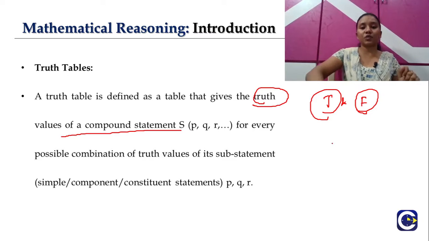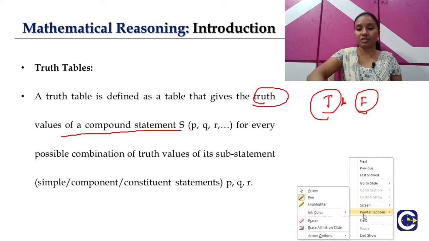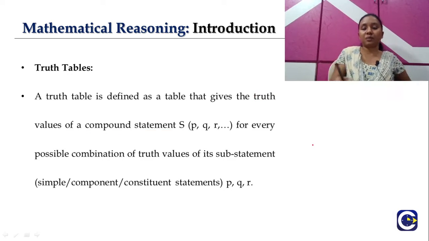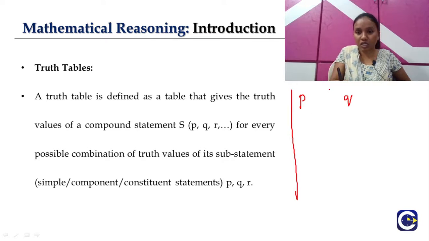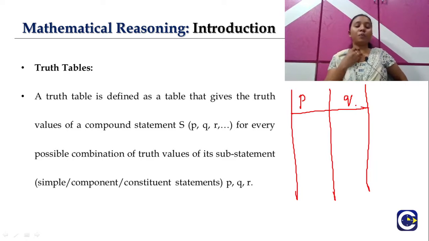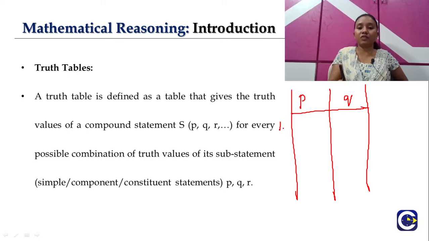For the easiest way, let me give you an example for this truth table. Let me consider a statement P and one more statement Q. These are my two statements, and now I am going to construct a truth table here. What are all the possible combinations of truth values for these two statements? The first possible one is that both statements can be true, that means true, true.